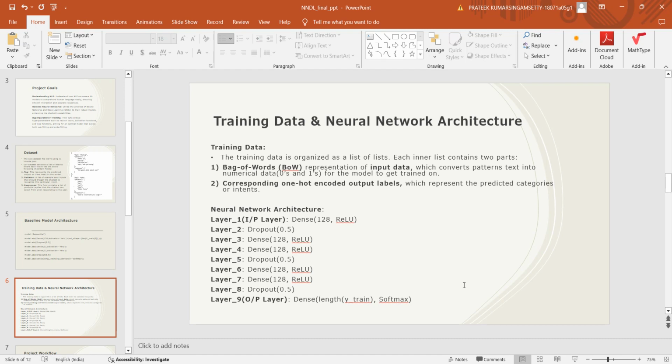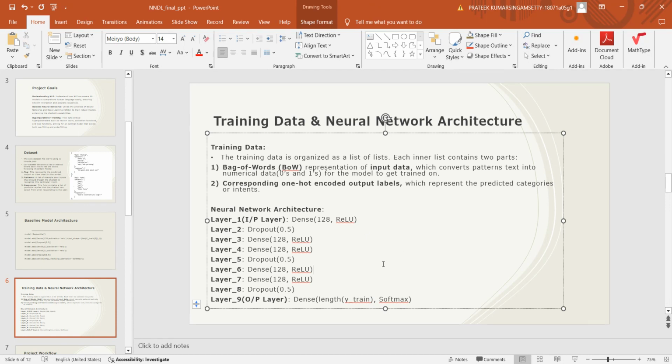Later, when we wanted to increase the accuracy, we added more layers. We tried to change the number of parameters, as you can see here. We experimented with different activation functions, and we stuck with rectified linear unit. This is because rectified linear unit understands the non-linear relationship between the data, unlike sigmoid and tanh. So in order to not miss out on the non-linear relationship and to increase the accuracy, we use such an activation function. And dropout is a regularization technique that randomly drops out some neurons in order to boost the accuracy of the model.